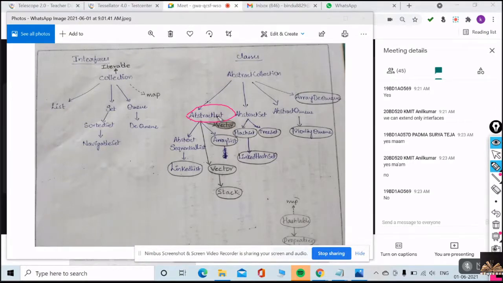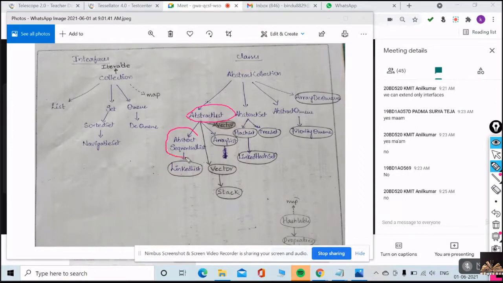Suppose if there is any abstract class, can I create any object for that? Can I directly create any object for that? What can I do? I can extend that abstract class to its child class. Yes or no? Here that's what they have done. Abstract list is further extended to abstract sequential list. Abstract sequential list is further divided into linked list.